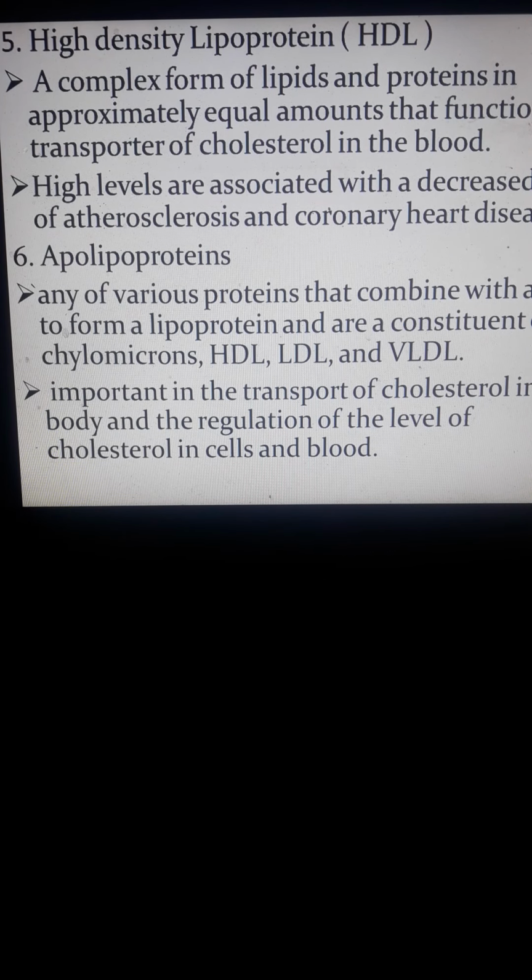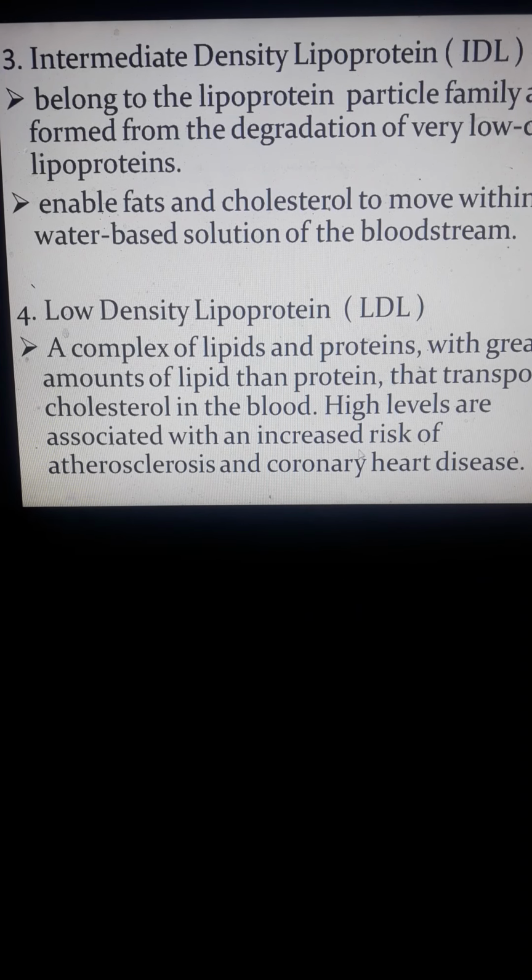Okay, so the function is transport of cholesterol in the blood. Next, we have the HDL, the high density complex form of lipids and proteins, approximately equal amount, function as transporter again of cholesterol in the blood. High levels are associated with atherosclerosis or even coronary heart disease. Ito yung mga high density lipoproteins. Okay? So yung low density class, okay, is almost pare-pareha lang sila. Okay? High levels of this one, pwede magkaroon ng deposit dun sa blood vessels.